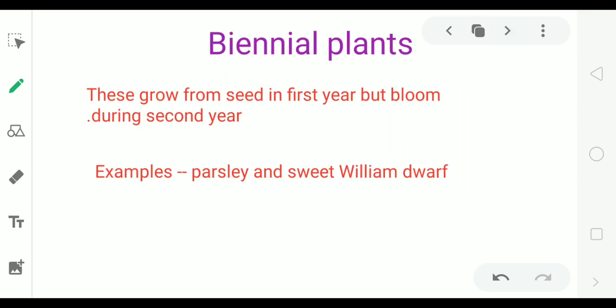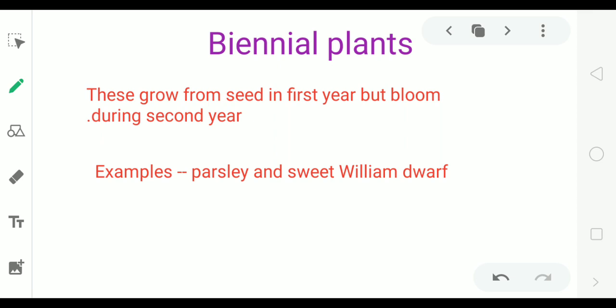Biennial plants. These plants grow from seeds in first year but bloom during second year. This means lifespan of these plants is 2 years. In the first year, plant grows, becomes mature, and in second year, this plant bears flowers and flowers change to fruits.